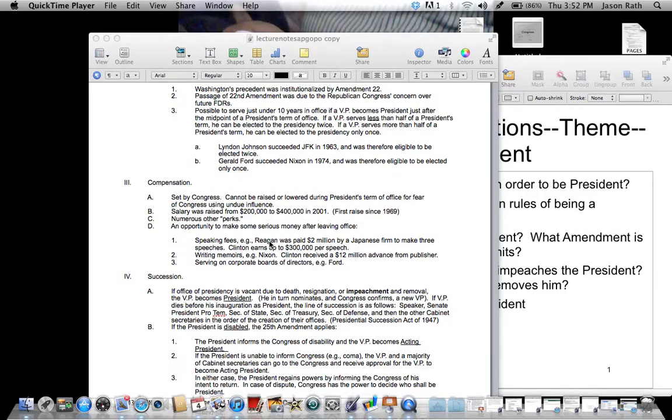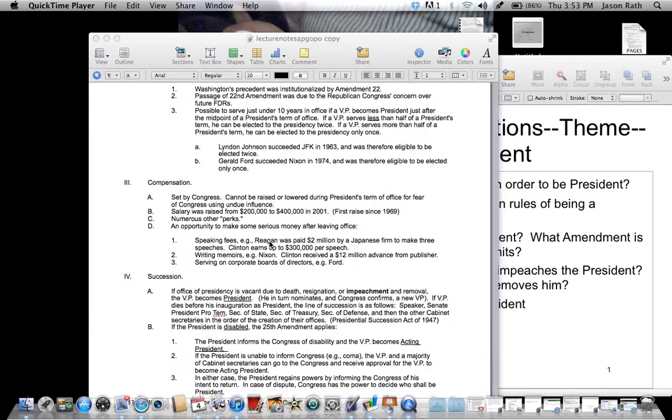Obviously, a bulletproof bus, limo, everything you can imagine that's like James Bond-ish, you get access to. So that right there, with the $400,000 salary, and being able to call yourself president of the greatest nation in the world, is a pretty cool thing.